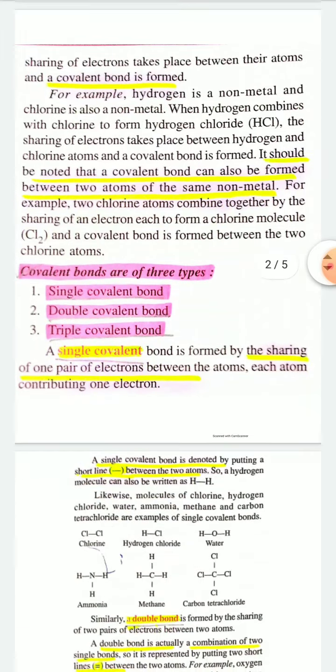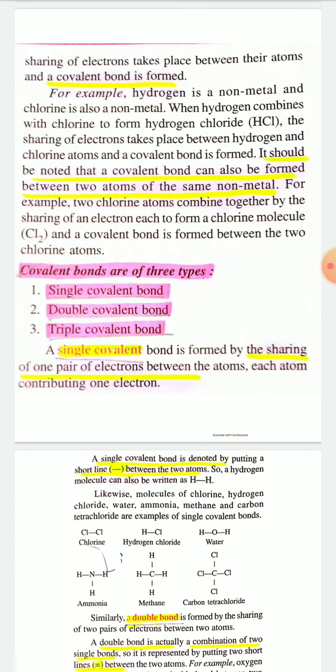For example, hydrogen is a non-metal and chlorine also is a non-metal. But when hydrogen combines with chlorine to form hydrogen chloride, that is HCl, the sharing of electrons takes place between hydrogen and chlorine atoms and a covalent bond is formed.